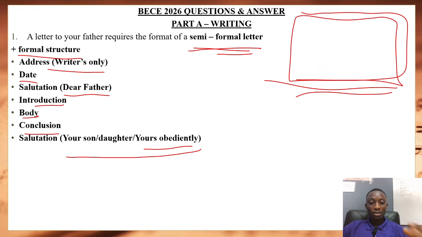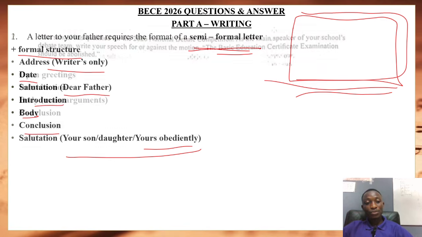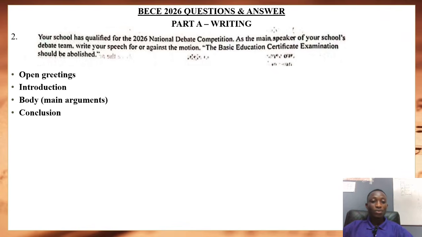So this was given to students to answer. That is a semi-formal letter where the student is requesting an extension from the dad. Now let's move to question number 2. It says your school has qualified for the 2026 National Debate Competition. As the main speaker of your school's debate team, you have to write your speech for or against the motion: the Basic Education Certificate Examination should be abolished.